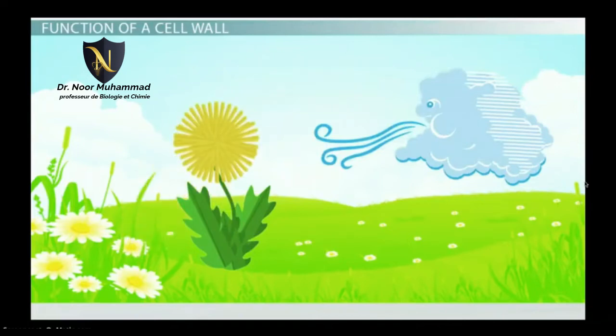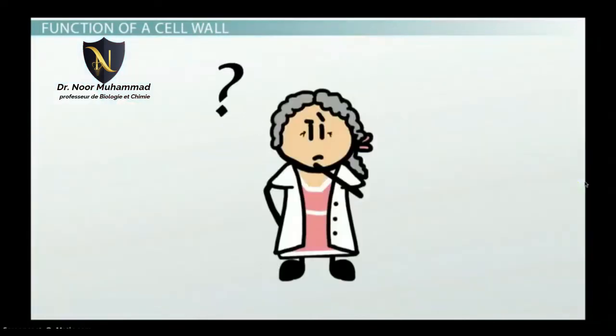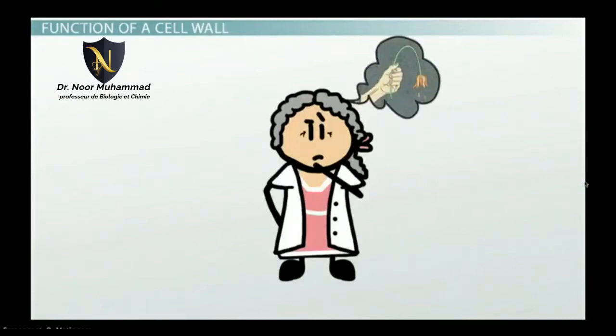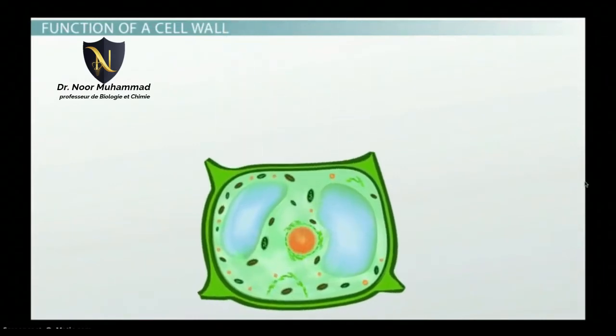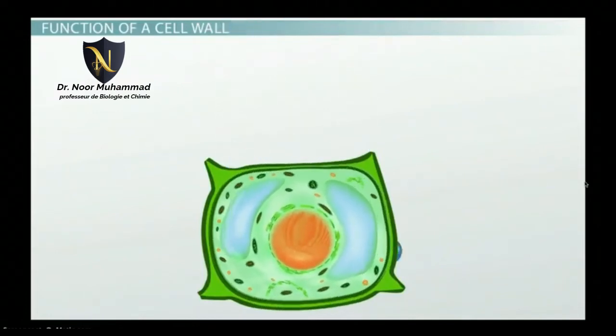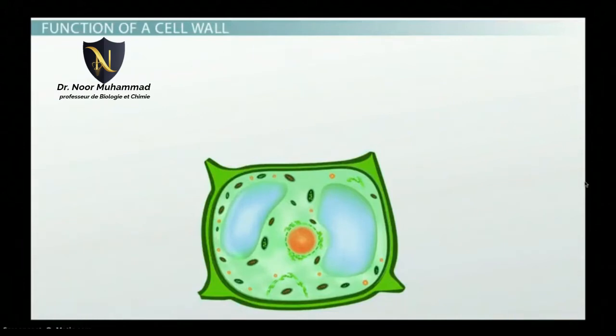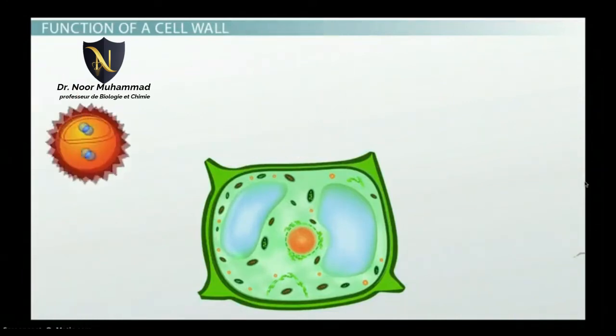Have you ever forgotten to water the flowers? They may not be able to talk, but they will let you know when they're thirsty as they begin to droop over. Their shape is still being maintained by the cell wall so that as soon as you water the plant, it can pick itself back up again. On the other hand, if you water too much, the cell wall also makes sure that the cell does not burst. It protects the cell from overexpansion. The cell wall protects the plant and cells from the many insects and pathogens that could harm the plant.